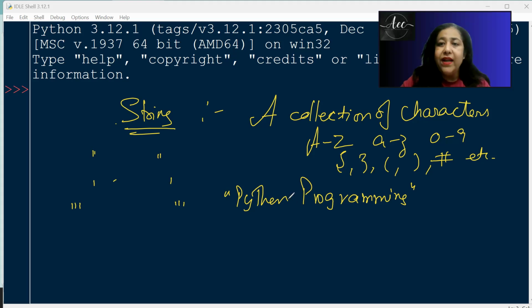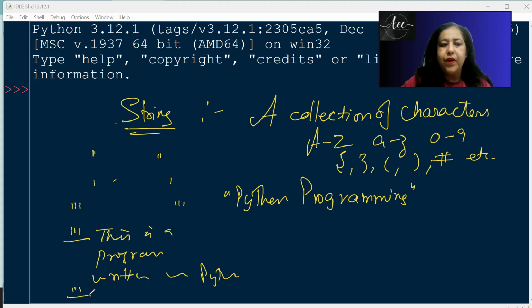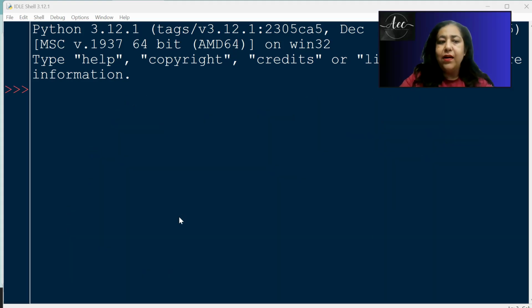But if you have to write more than one line of text, we use triple quotes for that. So if you start the quotes and you're writing, this is a program written in Python, and so on, writing more than one line, you can start with triple quotes and end with triple quotes. I'll show you how. This is also used to write remarks in your program. So we can give comments or remarks in your program, which are non-executable statements.